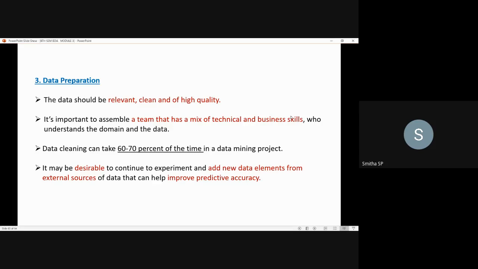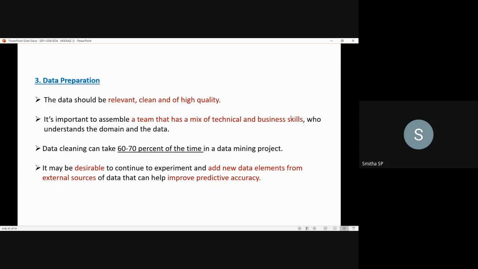Okay, coming to data preparation, when you have some amount of relevant data with you, you will be cleansing the data to be of high quality. Depending on the person's skill, domain and knowledge, if it is desirable to add new data elements from external sources to the existing data, they can do it.